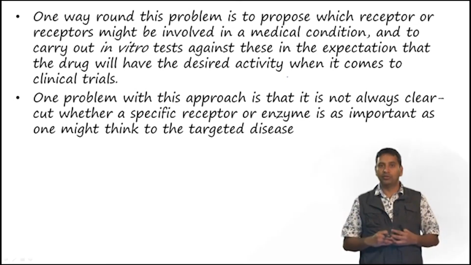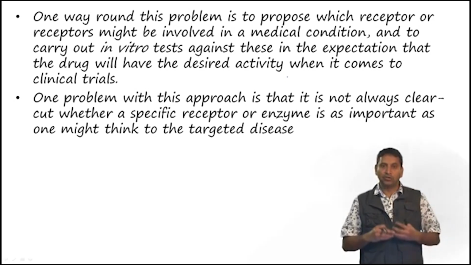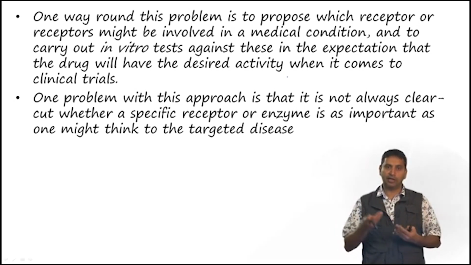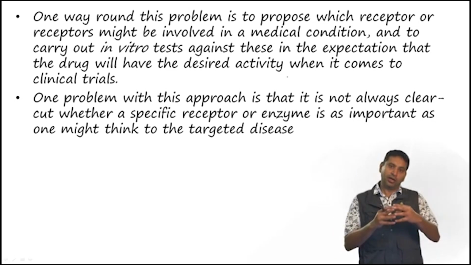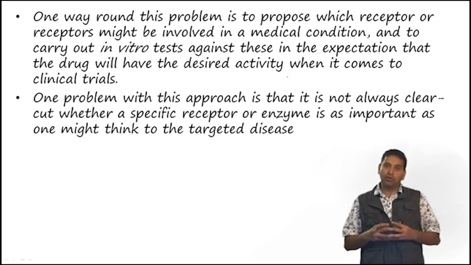Of course, one problem with this approach is it is not always clear cut whether a specific receptor or enzyme is as important as one might think in the targeted disease. A lot of clinical data that is obtained suggests that there could be a hyperactivation of a receptor or depression of a receptor, for example, or a particular enzyme in terms of its expression levels. But this does not always translate to increased or decreased activity.